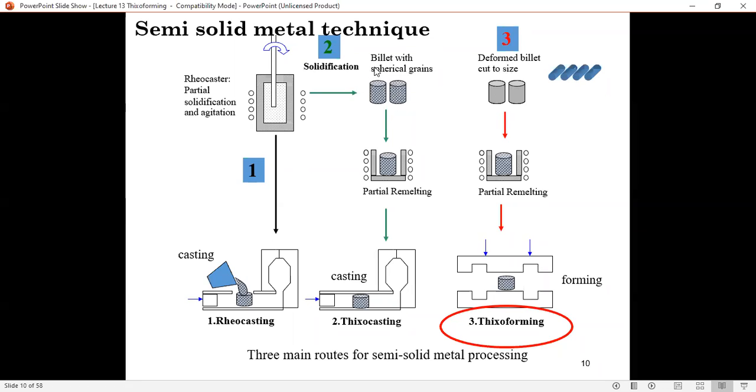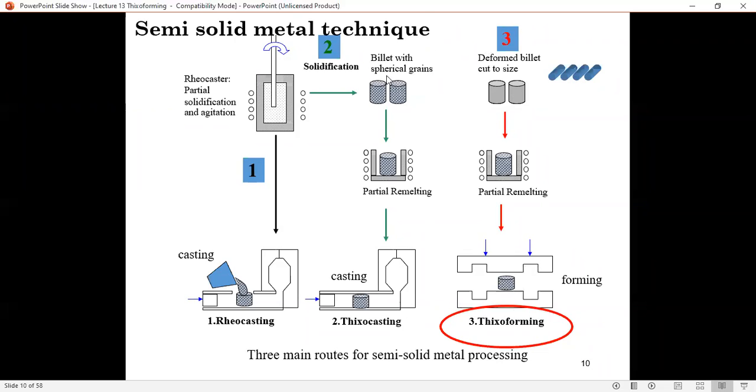Once you have created this, you have the Thixo material structure. Then you can have two operations. You can do casting, which we call Thixo casting, or you can do forging, Thixo forging, but sometimes they call it Thixoforming operation.